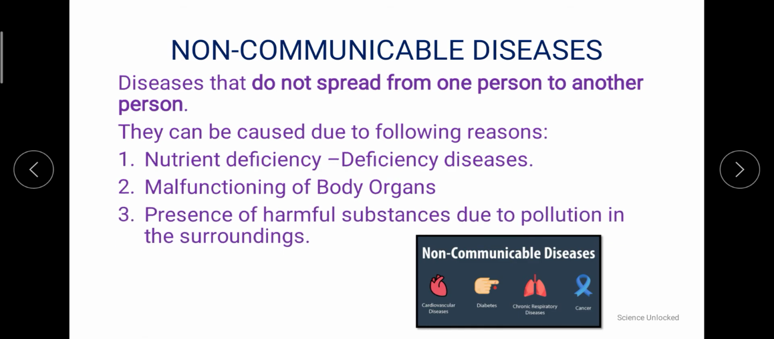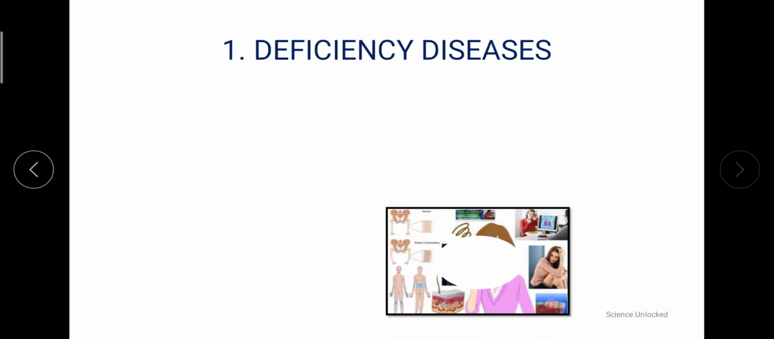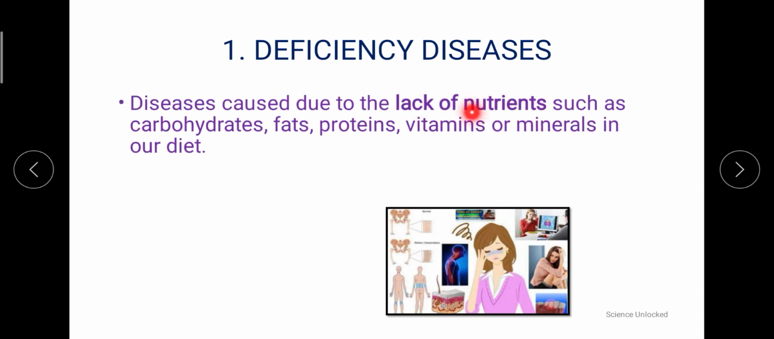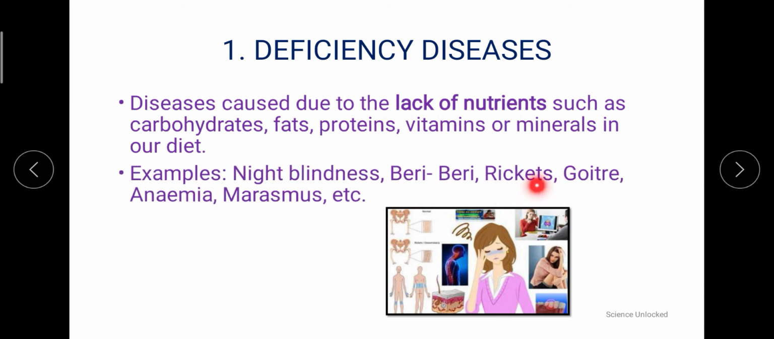Next is the problem with reference to pollutants in the air. Whenever there are harmful substances in the atmosphere or the environment we are living in, it leads to certain problems which are non-communicable in nature. So let's get into it. The first is the deficiency diseases, which are caused because of the lack of nutrients such as carbohydrates, fats, vitamins, minerals, proteins, etc. in our diet. And we had a huge list of these kinds of diseases in the previous session itself.